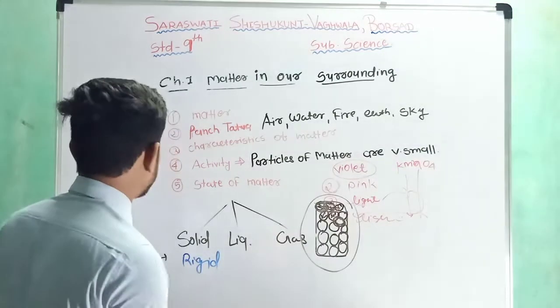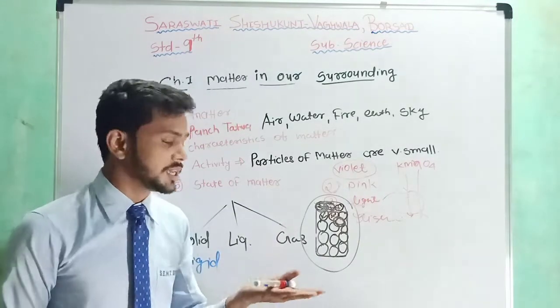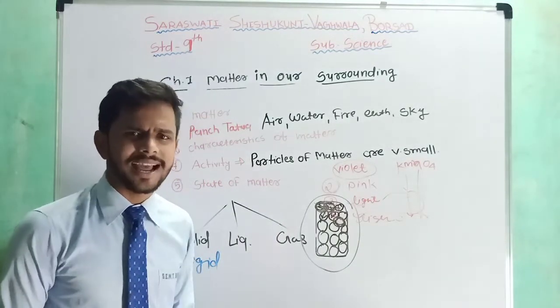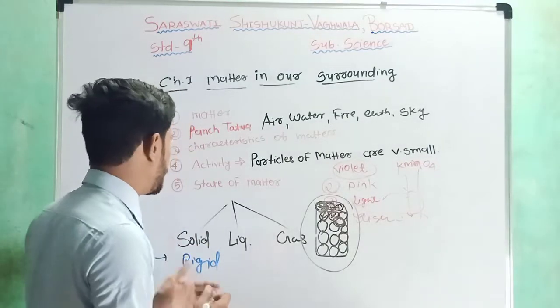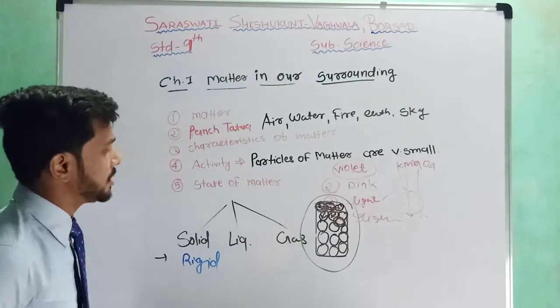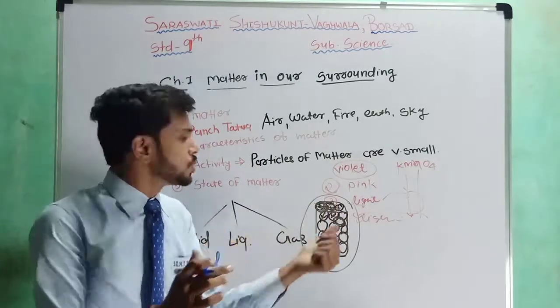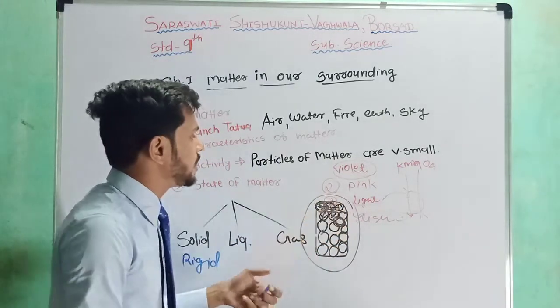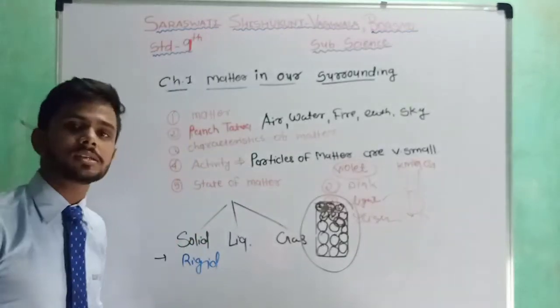Then the density, boiling point and melting point of a solid substance are very high. What density, boiling point and melting point are, we will study in our further topics. As for the arrangement of the particles, they are very close to each other, so there is no space between them, and they are attracted by each other very strongly. So this is all about the solid.